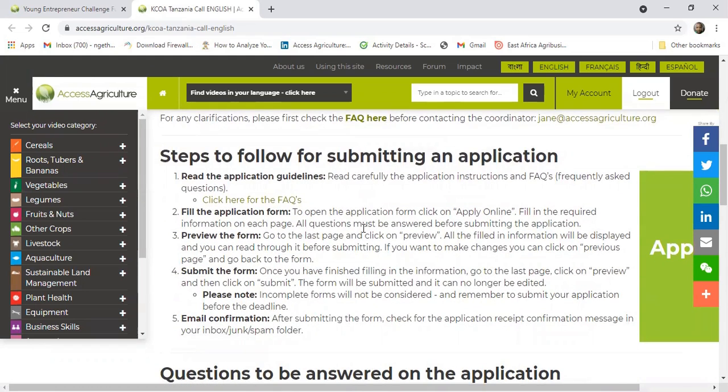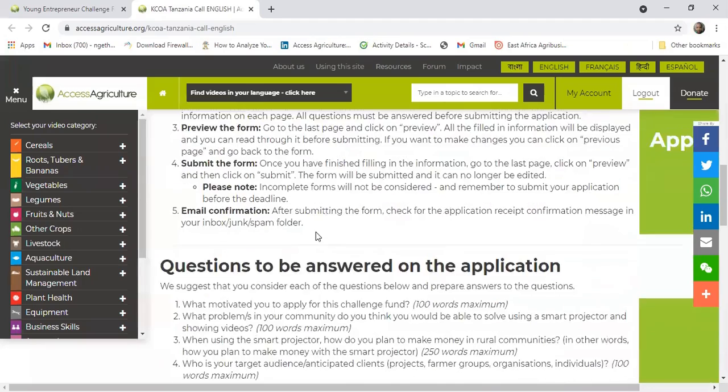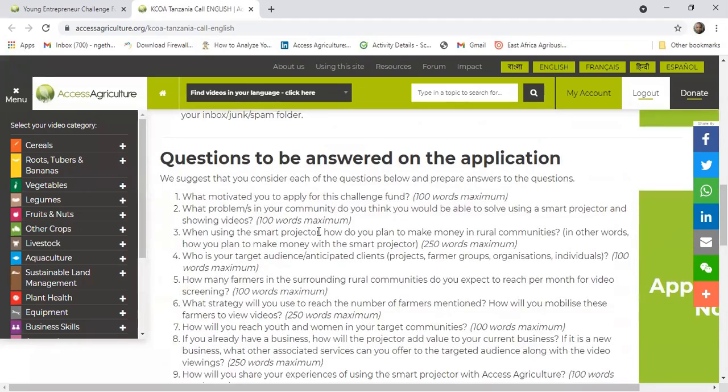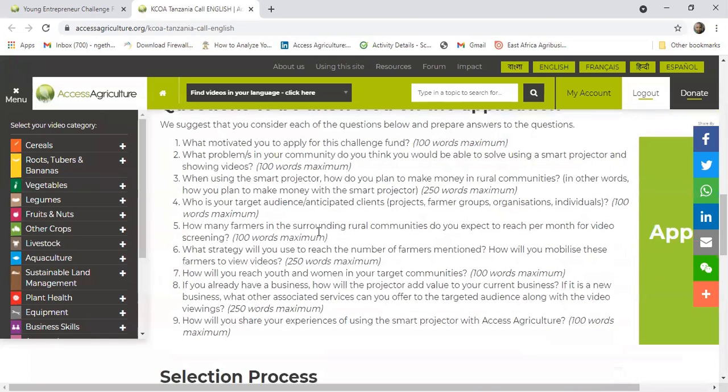Then down there, you're given some few steps to follow for submitting the application. But in this video, we will go practically into the 5 steps that have been highlighted there. And then we'll go through the questions that you'll be asked.